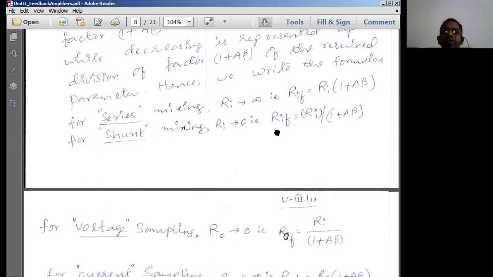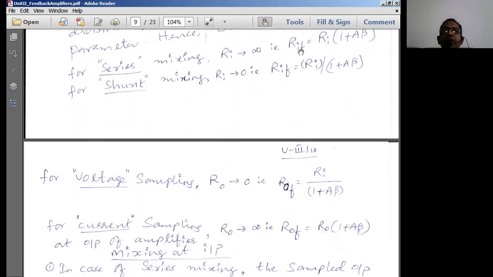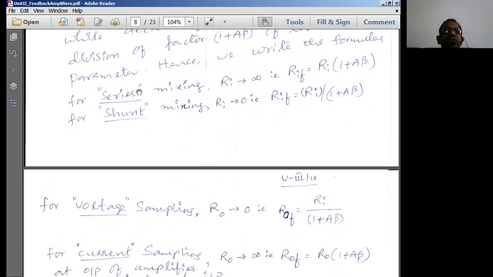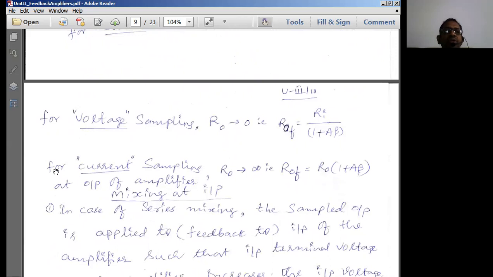But today, let us see how we normally write this by looking into this. So mixing is done at the input side, and we get the input resistances for the two types of mixing. Then on the output side, we sample. What do we sample? We sample either voltage or current.